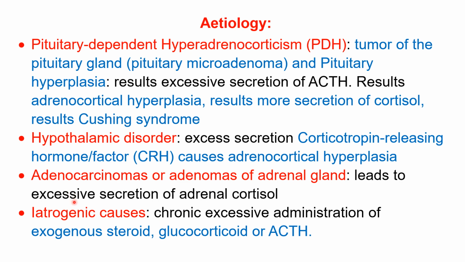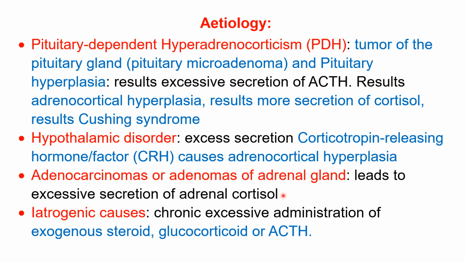The third etiology is adenocarcinoma or adenoma of the adrenal gland. First we have seen the pituitary fault, second we have seen hypothalamus fault, and now third, the adrenal gland disease or fault. This also leads to excessive secretion of the adrenal cortisol.